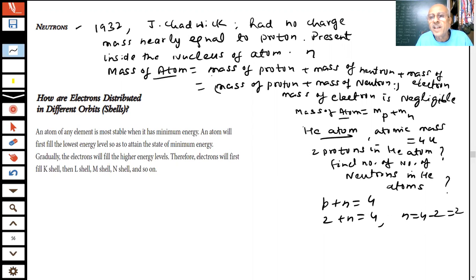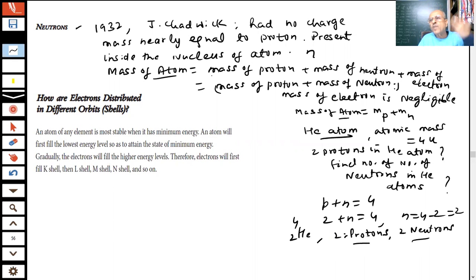Inside the helium, you will write like this. This is the atomic number of helium. Helium has 2 protons and 2 neutrons, students. The nucleus of helium will have 2 protons and 2 neutrons. And the number of electrons will also be 2, because the atom has to be neutral. How many electrons? 2. So 2 protons, 2 neutrons and 2 electrons are present inside a helium atom, students.